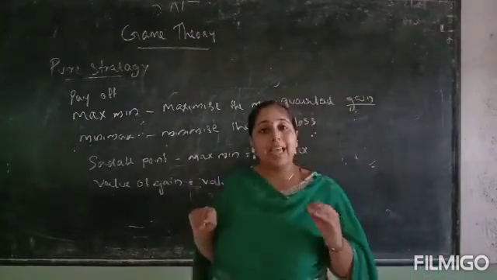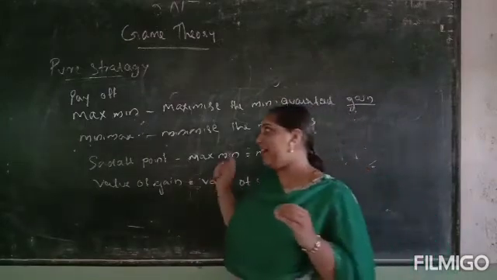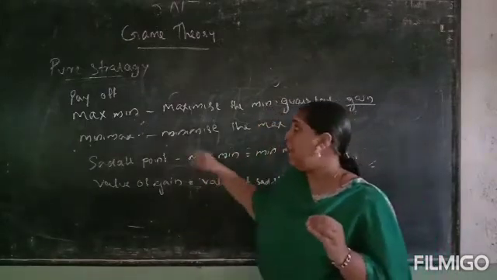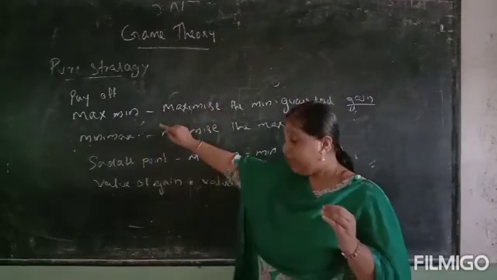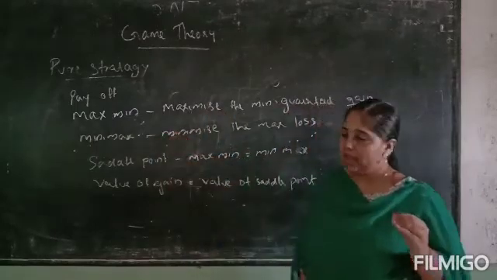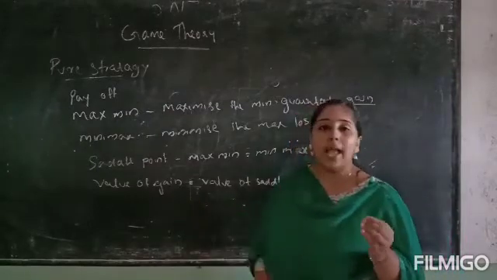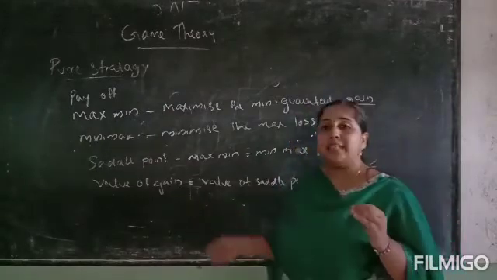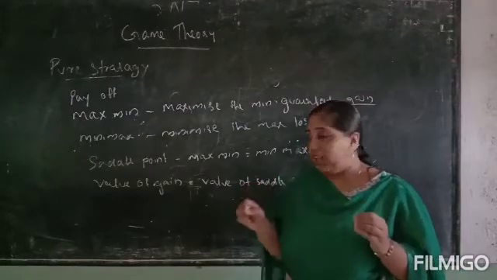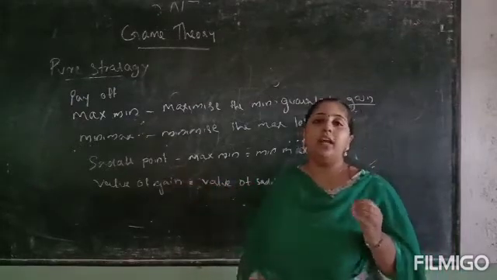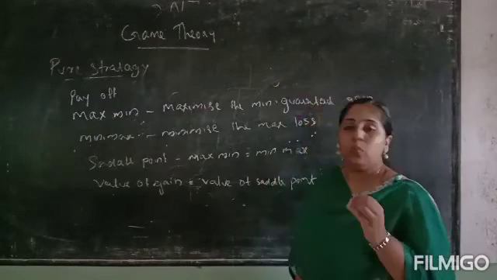Next one is saddle point. Saddle point is a point where the maximin value is equal to the minimax value. That is called a saddle point. Next one is value of gain. Value of gain means the amount. The value of the saddle point is called the value of the gain.